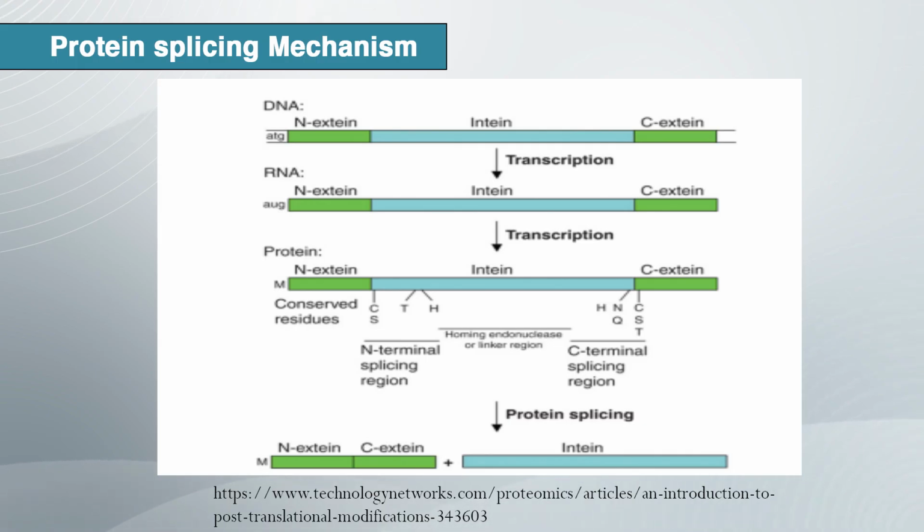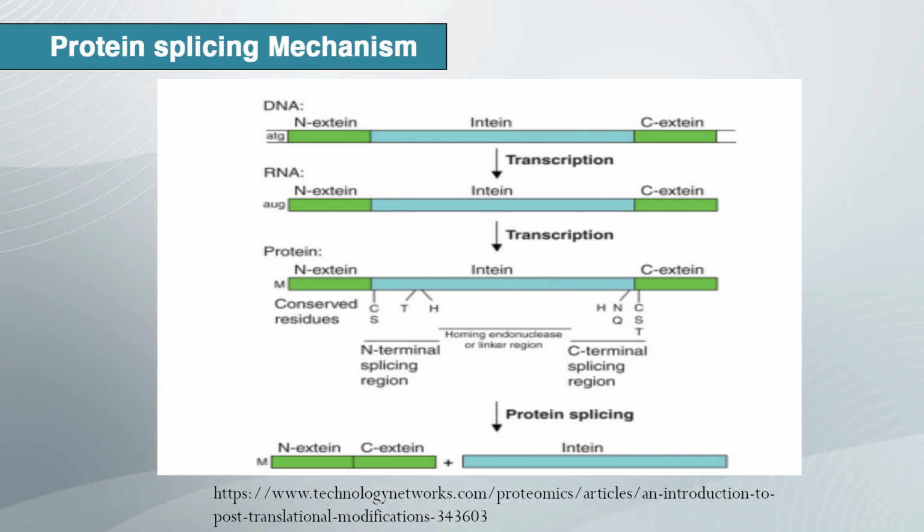The second step couples the cyclization of the highly conserved asparagine adjacent to the C-terminal splicing junction with peptide bond cleavage. This reaction releases the intein and leaves the ligated exteins bound via a thioester linkage. In the final step, a spontaneous NS or ON acyl rearrangement converts the ester or thioester bond to a stable peptide bond and completes the splicing reaction.